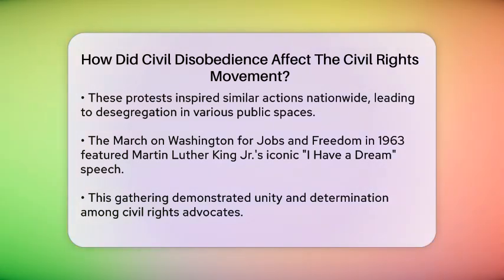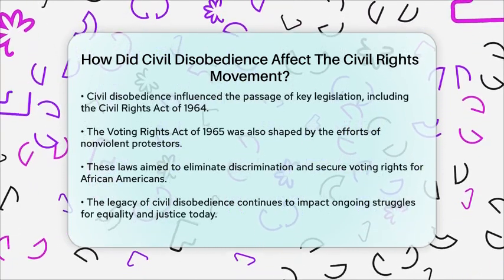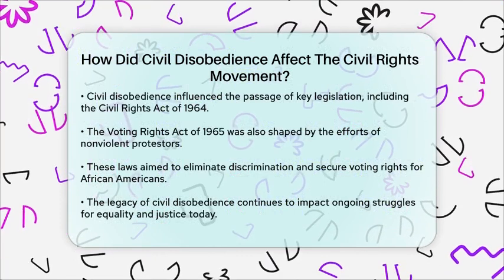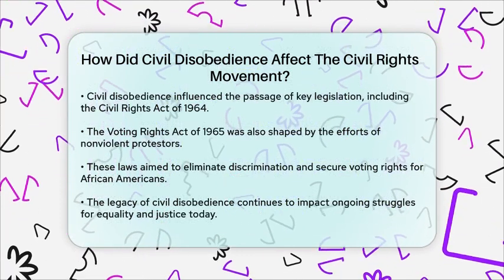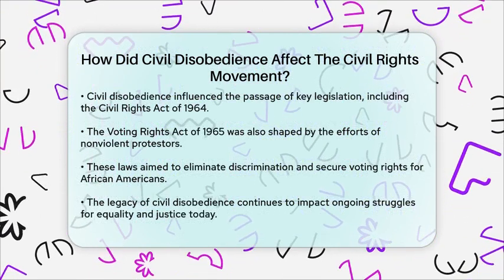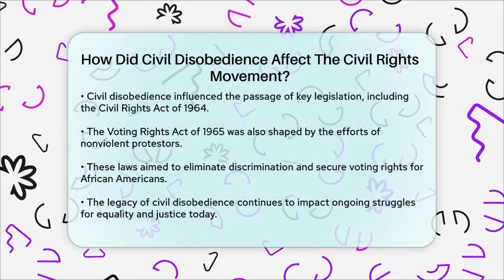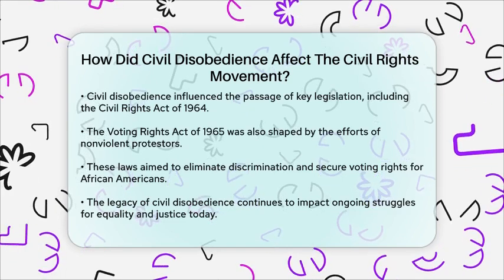Civil disobedience also played a role in the passage of landmark legislation. The Civil Rights Act of 1960 and the Voting Rights Act of 1965 were influenced by the persistent efforts of activists who used nonviolent protests to draw attention to the need for change. These laws aim to eliminate discrimination and protect the voting rights of African Americans.